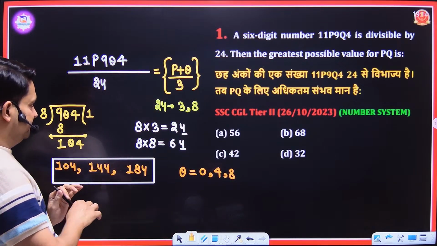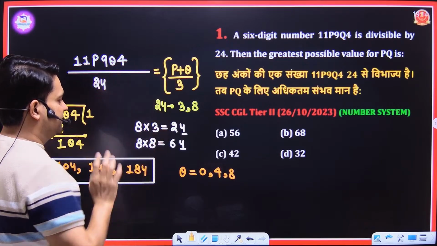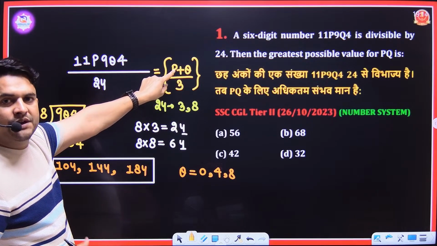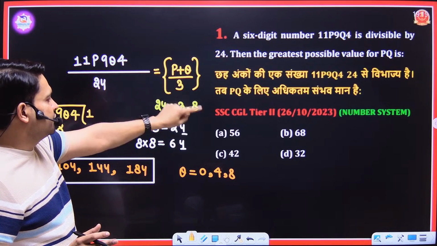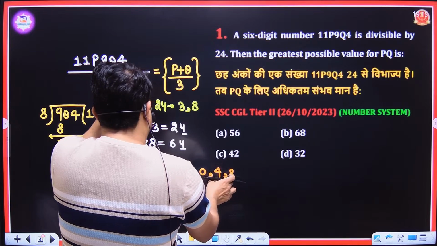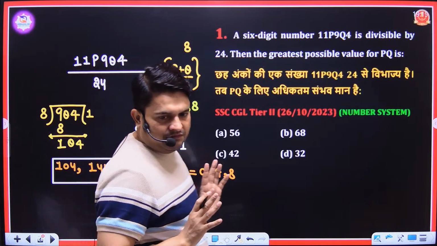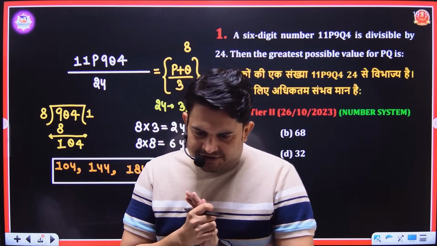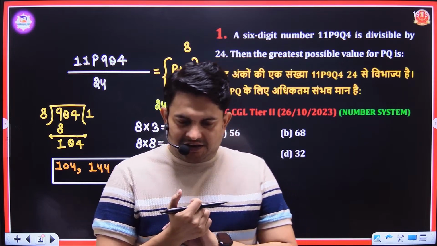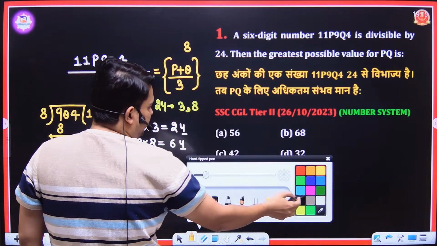Any number which comes when we add p and q must be divisible by 3. See, if you take p equal to 0, q equal to 0, then p can be 3, 6, or 9, but 9 into 0 is 0, and 0 is not there. Try to put the greatest value, and the greatest value of q is 8. If you put 8 here, then what must the value of p be? P plus q is either 3 or 6 or 9. We just need to see which option is satisfied. Only C satisfies. Yeah, you are correct, Vamsi K, you are correct. P plus q must be divisible by 3.